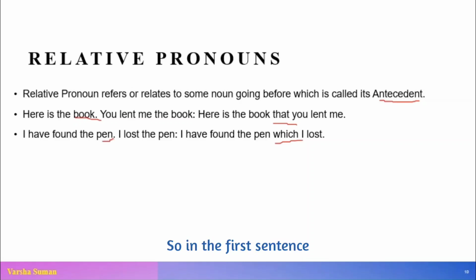So in the first sentence, here is the book you lent me, the book. So book is being repeated here. Here is the book that you lent me. Now, I have found the pen, I lost the pen. The pen is being repeated. So what can you write? I have found the pen which I lost.